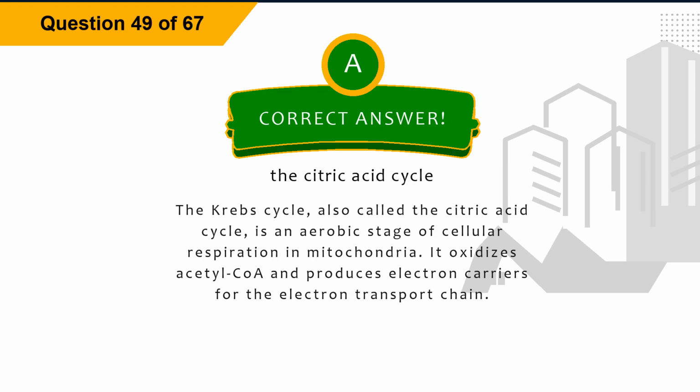Explanation: The Krebs cycle, also called the citric acid cycle, is an aerobic stage of cellular respiration in mitochondria. It oxidizes acetyl-CoA and produces electron carriers for the electron transport chain.